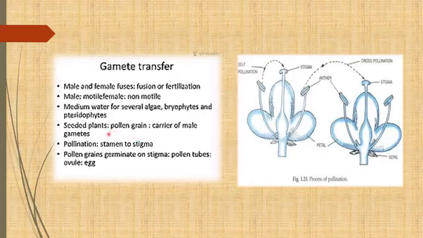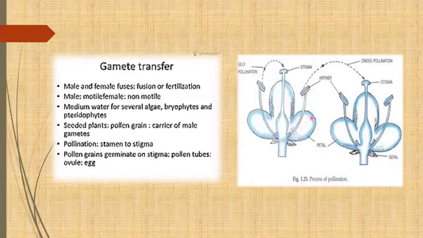That process, by which pollen grains transfer the male gamete from stamen to stigma, is known as pollination. And when pollen grains reach the stigma, they germinate, form a pollen tube, and reach the ovule, and then the next event of sexual reproduction takes place.